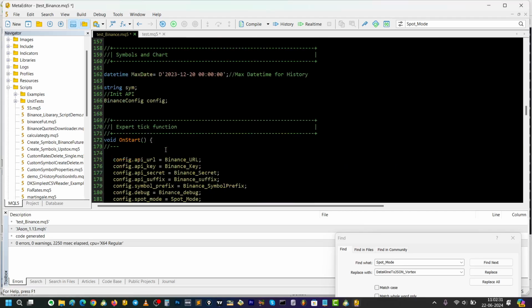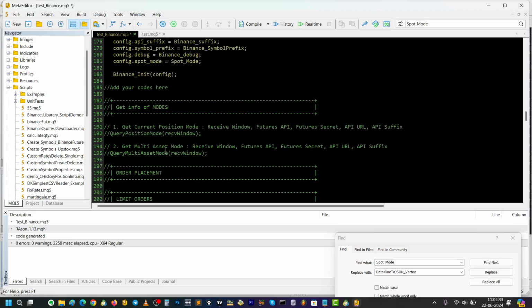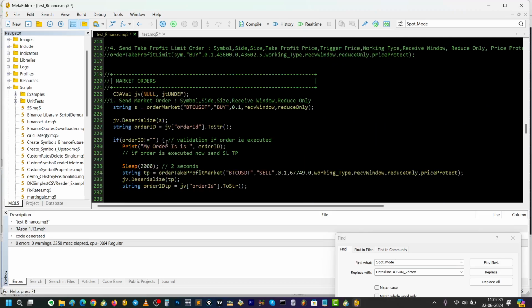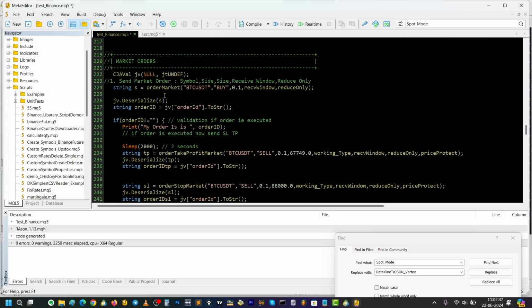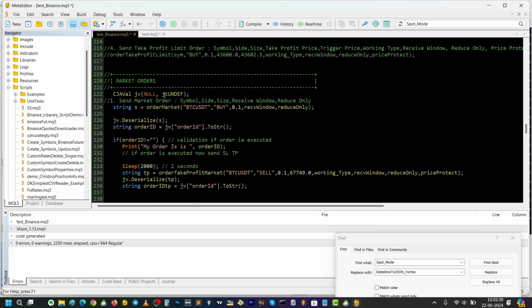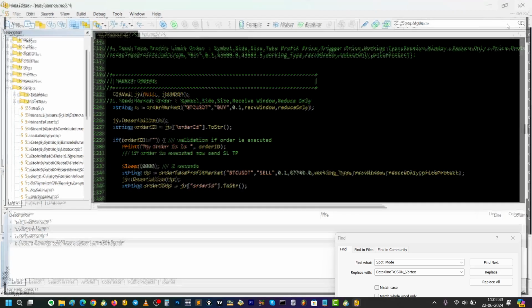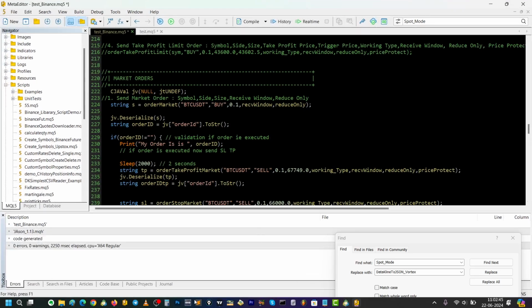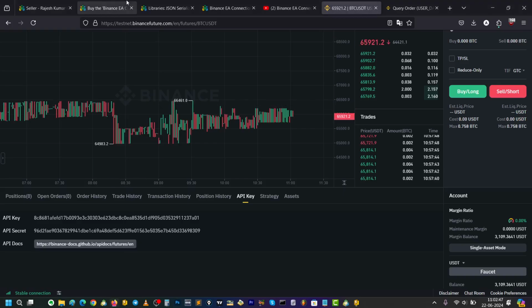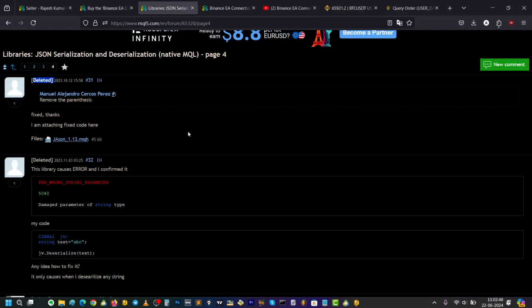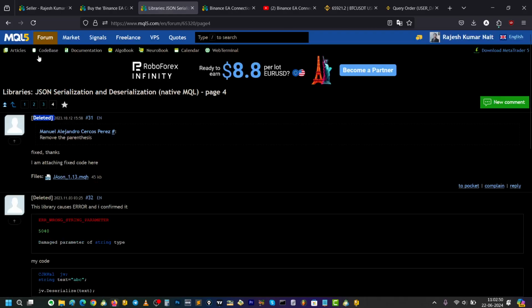Now I'm going to show you the code which you can use for querying the orders. Okay, before we start, first of all, you need to search this under the MQL5 JSON library. Okay, this is the libraries which exist on MQL5: JSON, serialization, and deserialization.